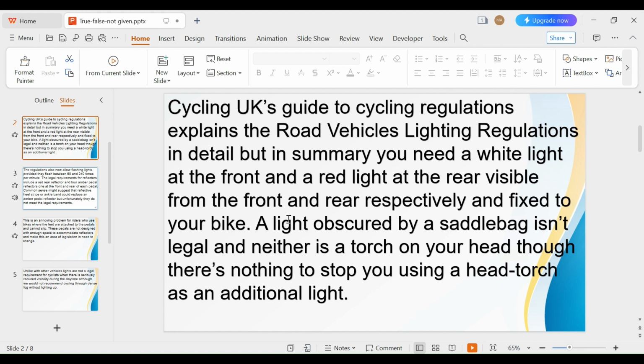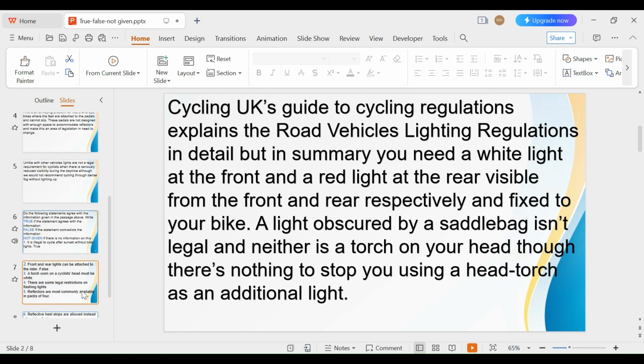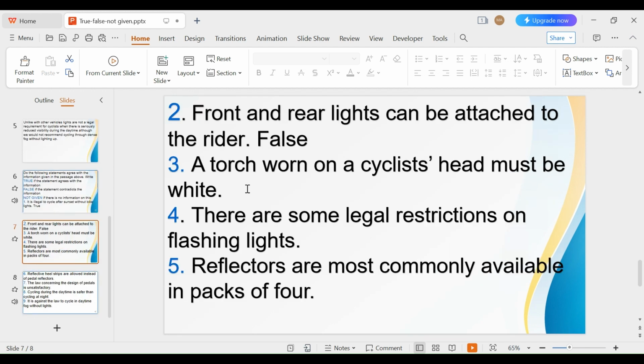It says a light obscured by a saddlebag is not legal and neither is a torch on your head, though there is nothing to stop you using a head torch as an additional light. So it says the head torch, but it doesn't say the color of the light, right? It does not say white, green, or red, anything. So that means it's not given. We don't find such information. So let's write it down here, not given.